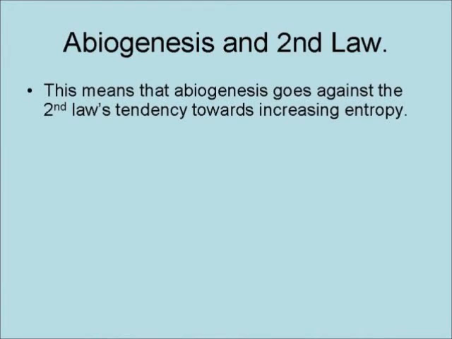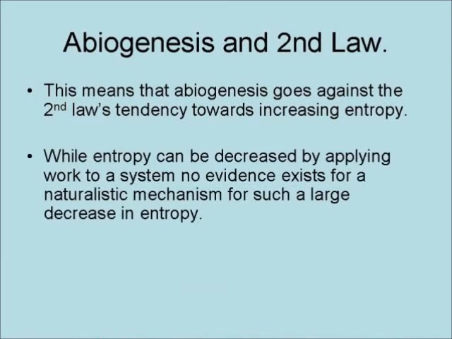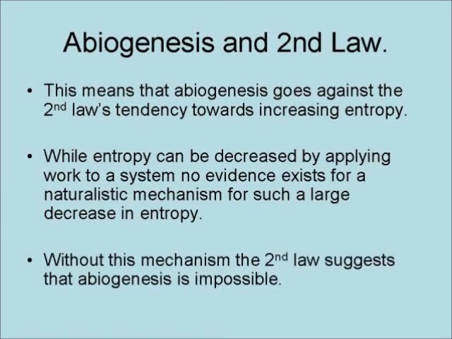This means that abiogenesis goes against the second law's tendency towards increasing entropy. While entropy can be decreased by applying work to a system, no evidence exists for a naturalistic mechanism for such a large decrease in entropy. Without such a mechanism, the second law of thermodynamics suggests that abiogenesis is impossible.